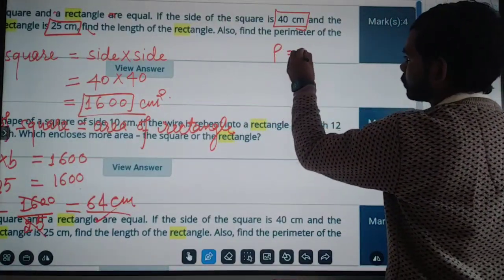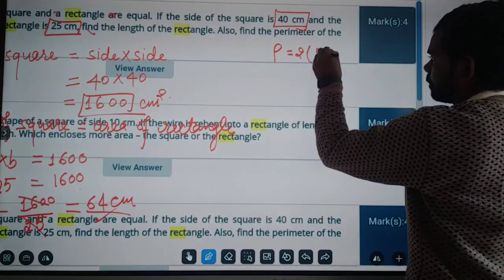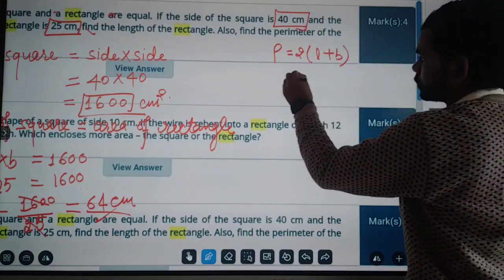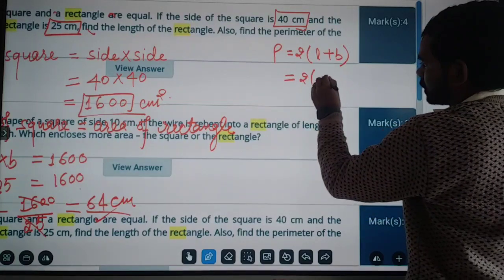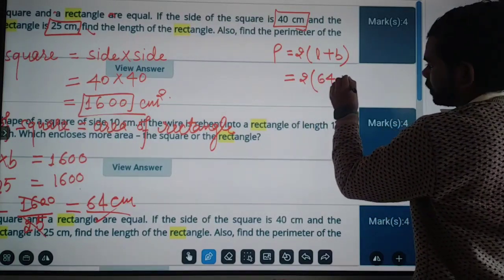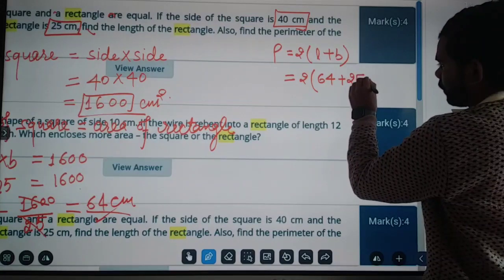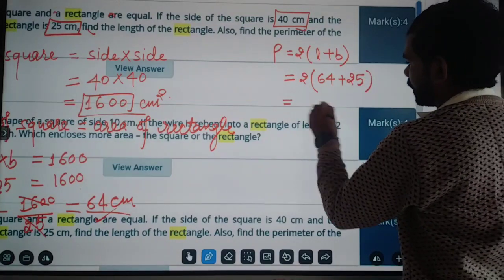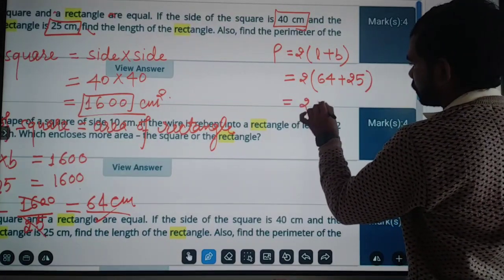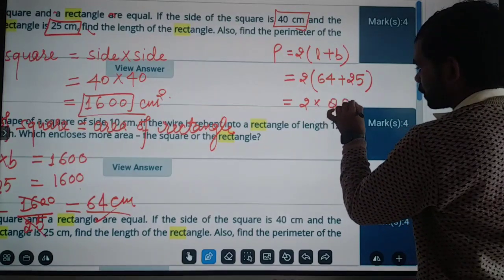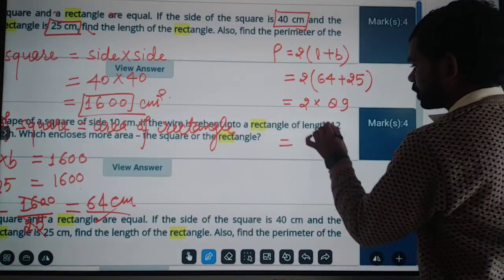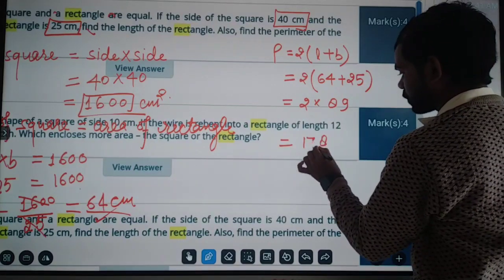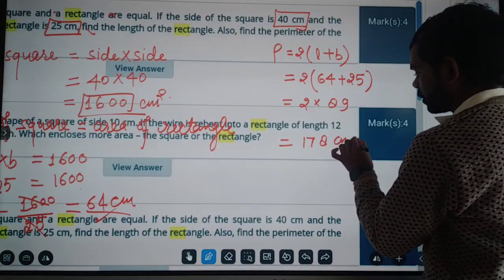P is equal to 2 times L plus B, so 2 times 64 plus 25, which is 2 into 89, which is 178 centimeter.